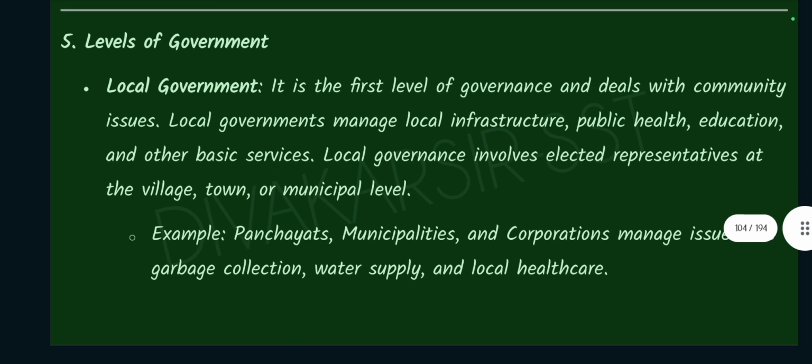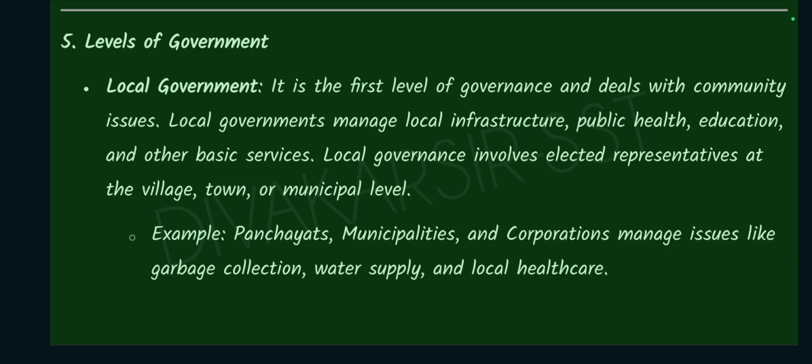Number 5. Levels of government. Local government is the first level of governance and it deals with community issues. Local governments manage local infrastructure, public health, education, and other basic services.